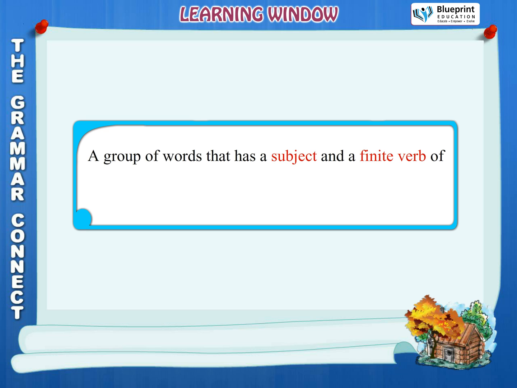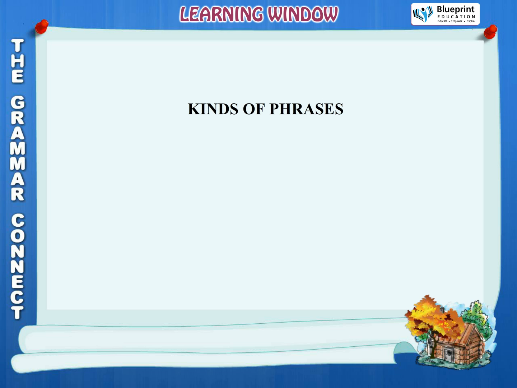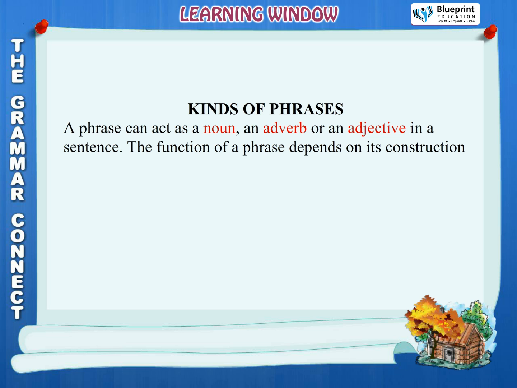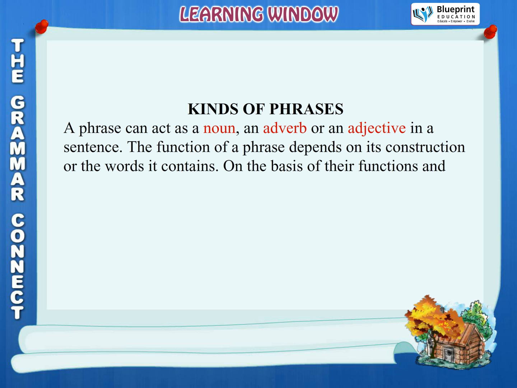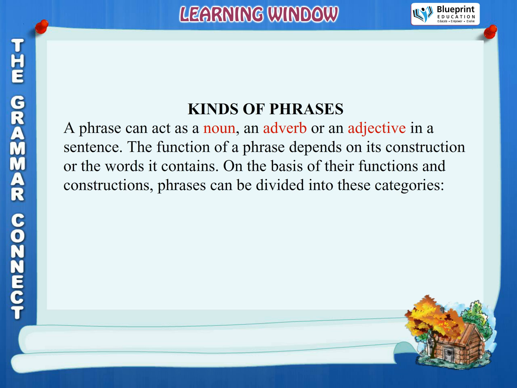A group of words that has a subject and a finite verb of its own and makes complete sense is called a clause. Kinds of phrases. A phrase can act as a noun, an adverb, or an adjective in a sentence. The function of a phrase depends on its construction or the words it contains. On the basis of their functions and constructions, phrases can be divided into these categories.